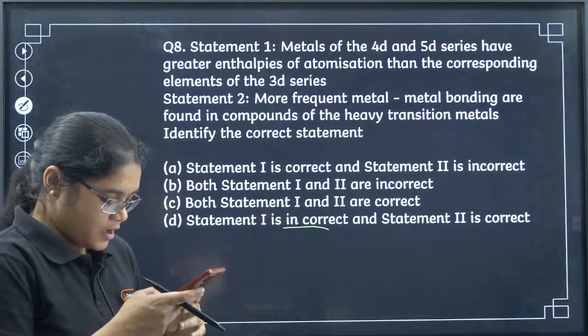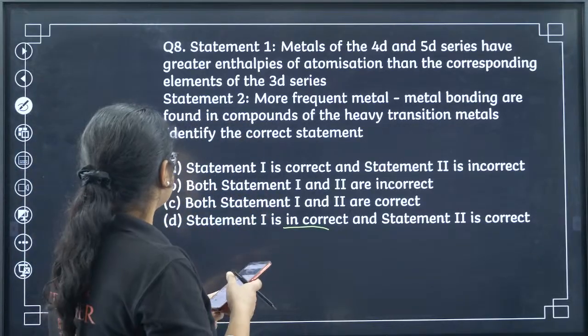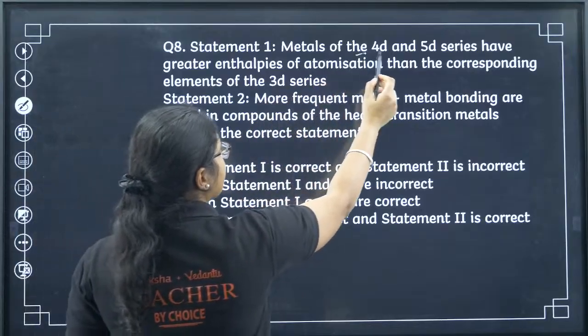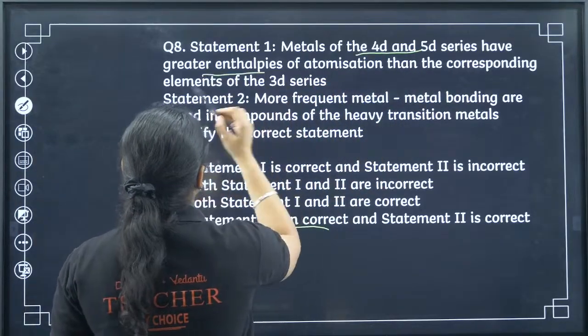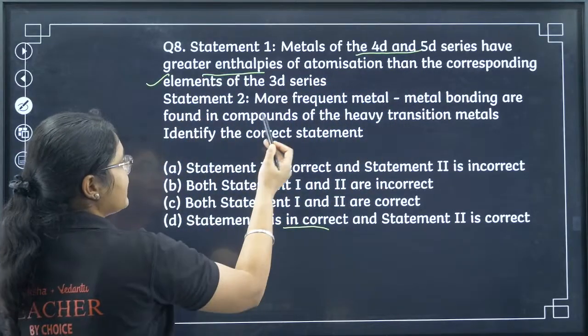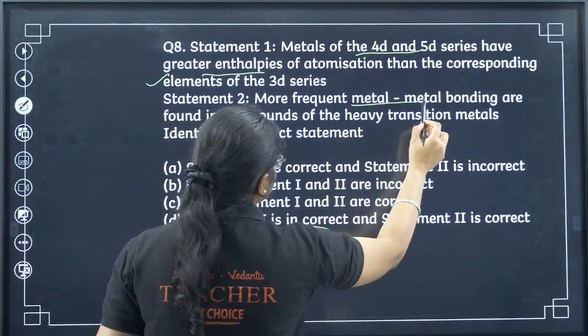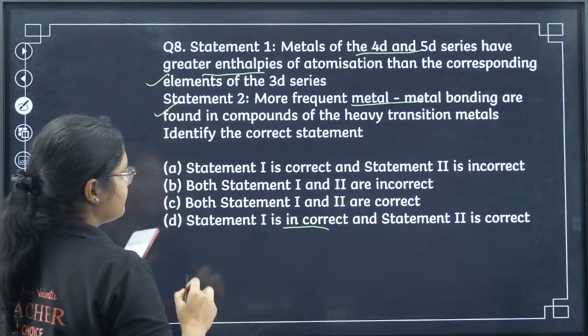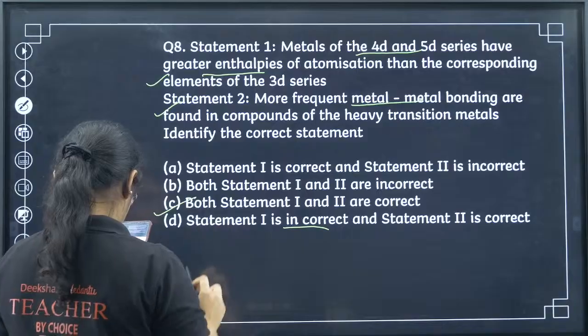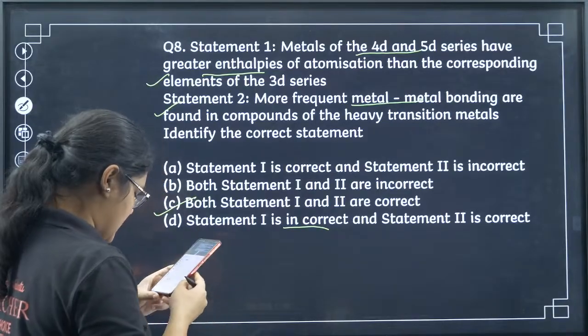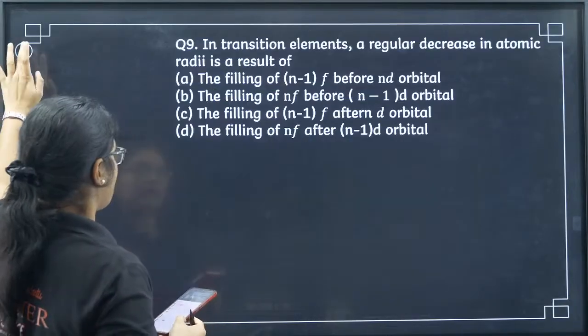Yes. Which will be the answer here? Okay, metals in 4d and 5d have greater enthalpy of atomization. That is correct. And why do they have greater enthalpy of atomization? Because of more frequent bonding. So both of them are correct. So that is your option number C. Yes, Neon and Sangeeta and Mood have given me the correct answer.